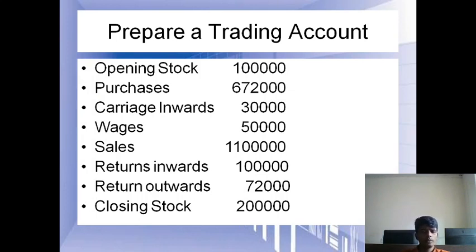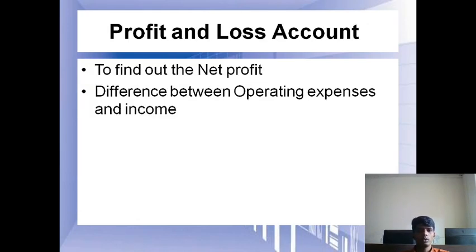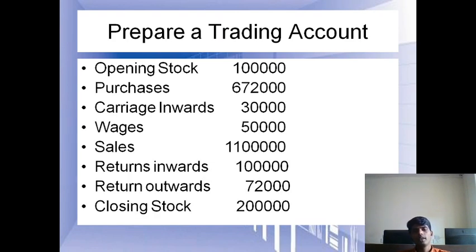We'll check on which side the amount is more, whether the debit side or the credit side. If, for example, the amount on the credit side is more, then the more amount will be kept on both sides, the debit side and the credit side. From that we are going to subtract the figures displayed on the debit side, and whatever the shortfall is, that will be mentioned as gross profit. Hope you are clear with the trading account problem. These simple problems I'll solve practically in front of you in upcoming classes, but today's class I have explained theoretically. Hope you are clear how we need to prepare the trading account.